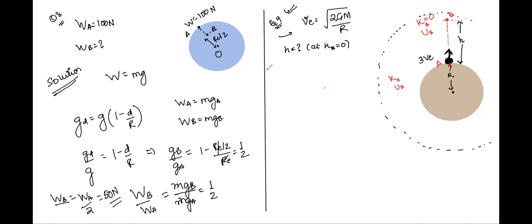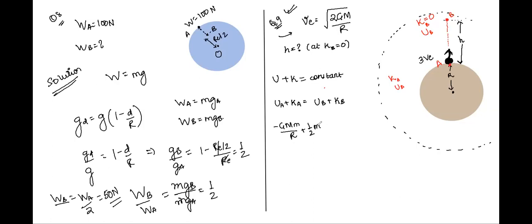Therefore we'll write net mechanical energy, U plus K, is conserved or constant. So the sum of potential energy and kinetic energy at A is equal to the sum of potential energy and kinetic energy at B. Therefore, we'll have minus GMm upon R as the potential energy at point A, because the distance from the center of the earth is R, plus half mv squared. Let us take this as half mv squared.